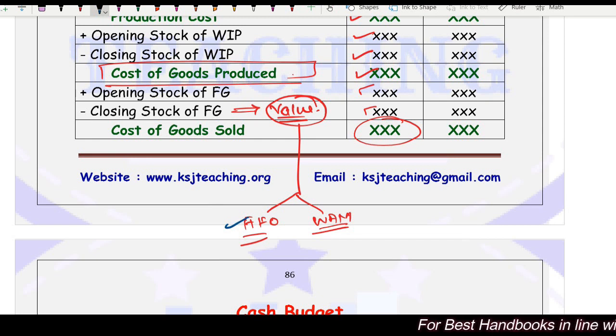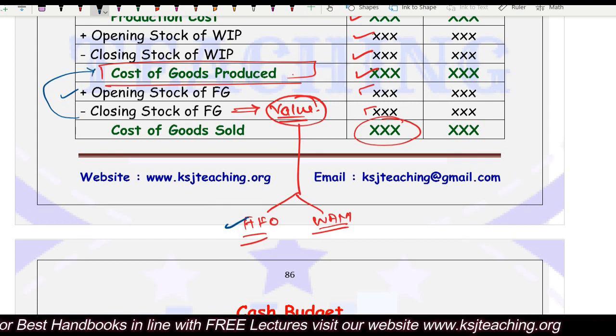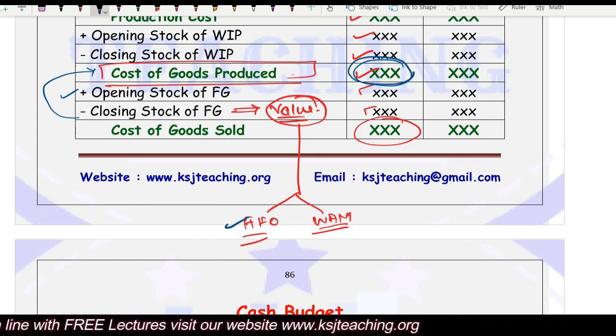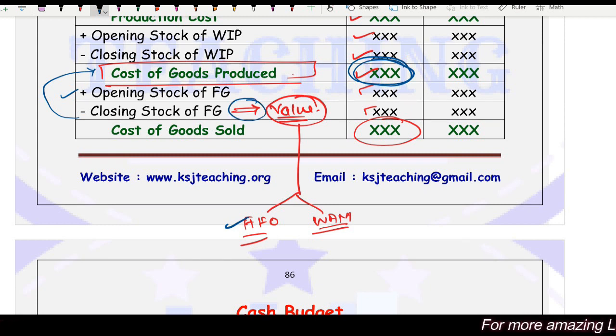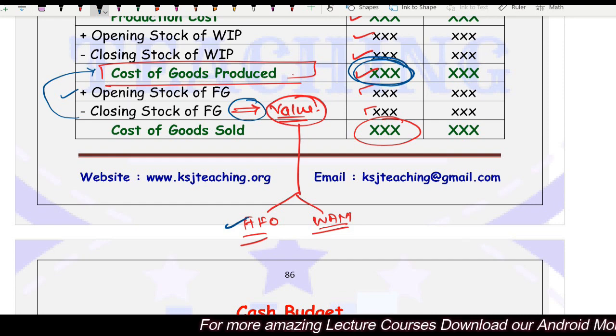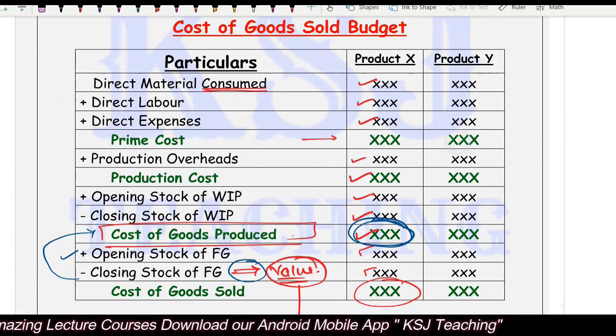The opening stock of finished goods is used first, and whatever is left as closing comes out of the fresh production. So we take the cost incurred on producing the fresh units and work out the cost of these closing FG units. This is the cost of goods sold budget.